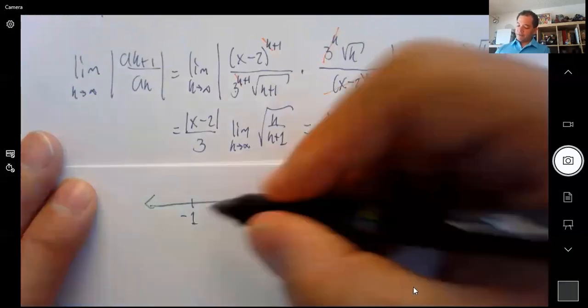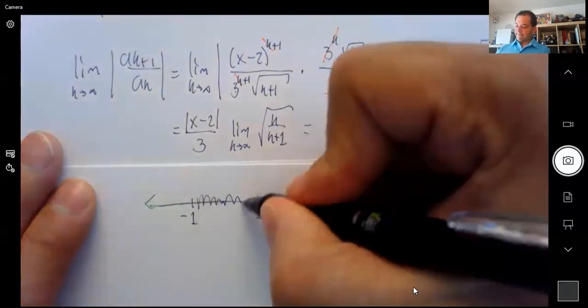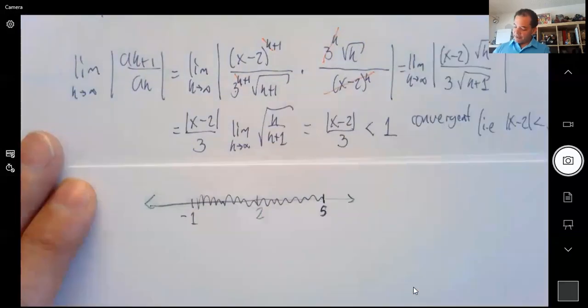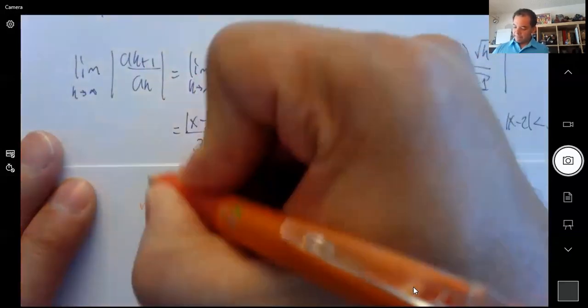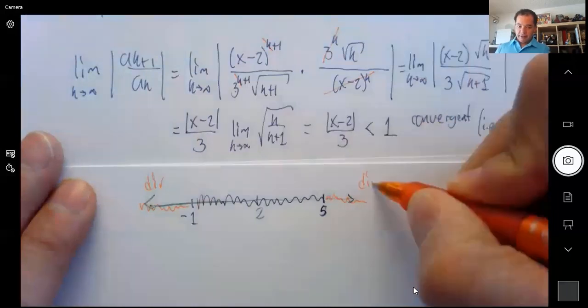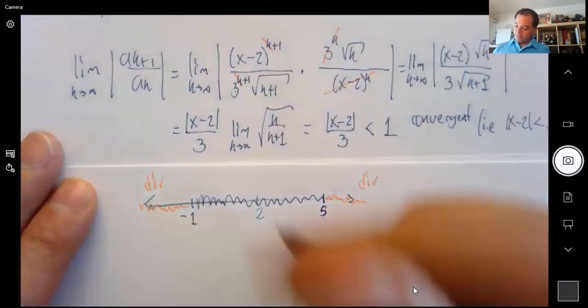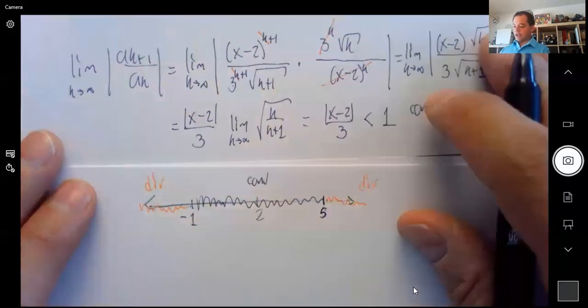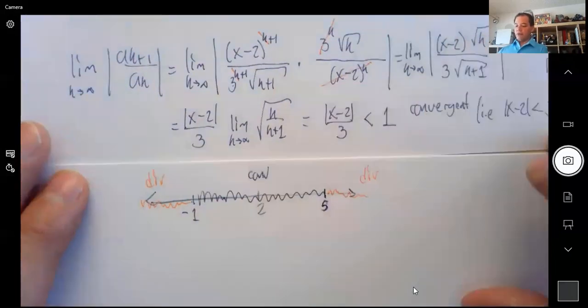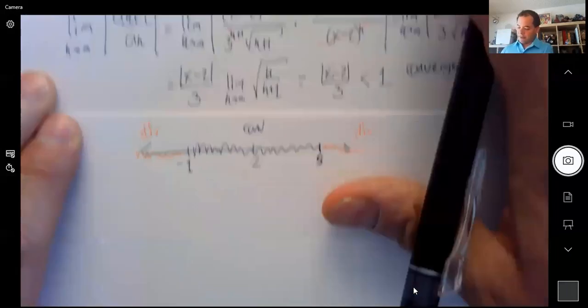We already know it's convergent in here, and we know it's divergent outside. And the only question is, what about the endpoints? Negative 1 and 5. That's the part we're going to check. And you check those one at a time individually, right?